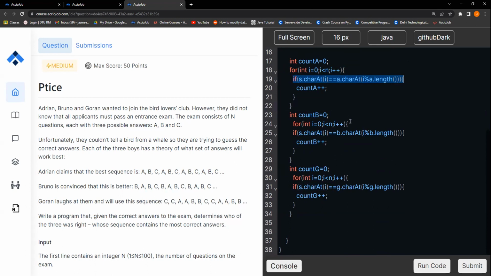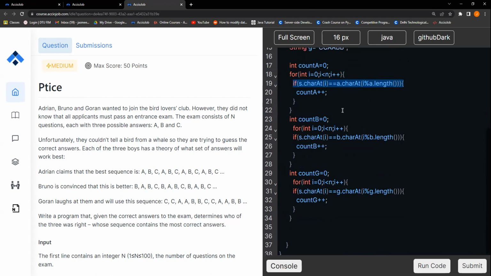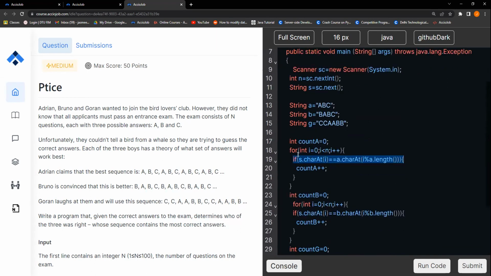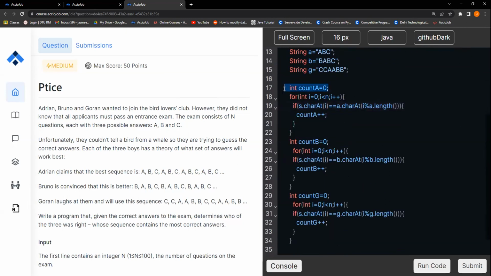Now, same operation I am doing on these 3 candidates. I guess so far the only doubts you guys will be having is in this line, the modulus. Apart from that, it's just simple coding: I created a variable to store the matches for each one of them, A, B, G, figuring out how many matches I'm getting.